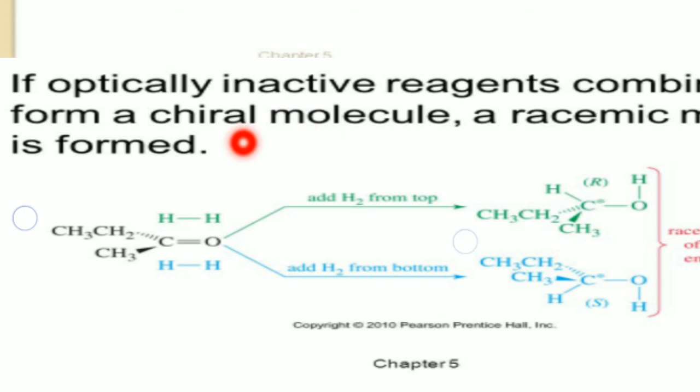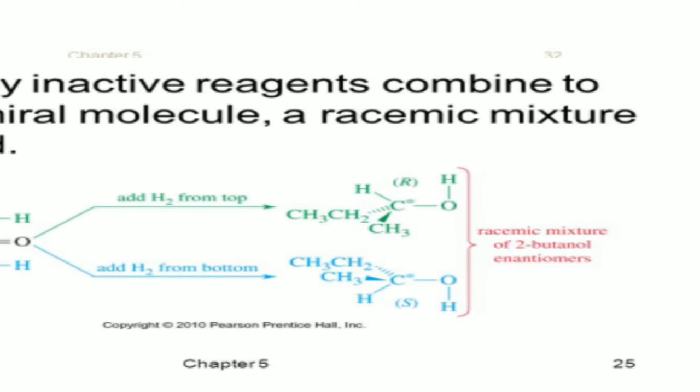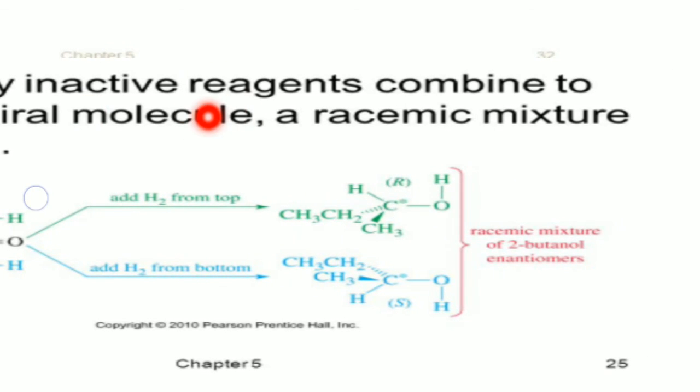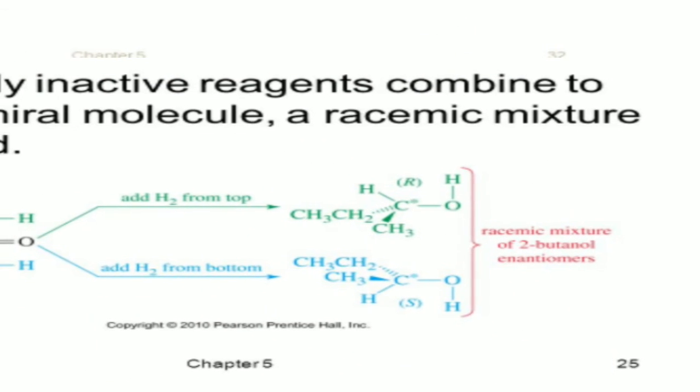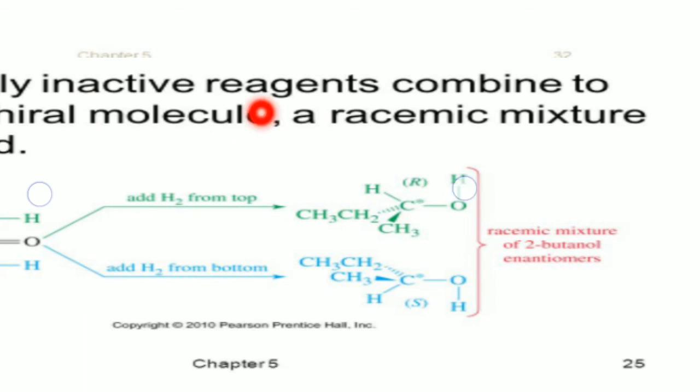Top side addition produces plus butanol and bottom side addition produces minus butanol. This is a chiral molecule, we already saw this one. This chiral molecule is now producing a racemic mixture. This is the formation of a racemic mixture from a chiral molecule.